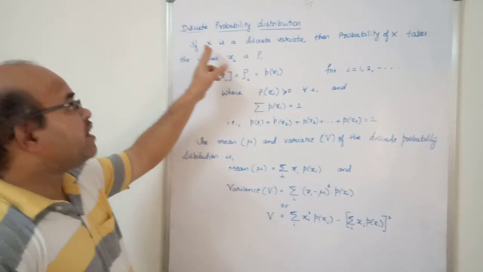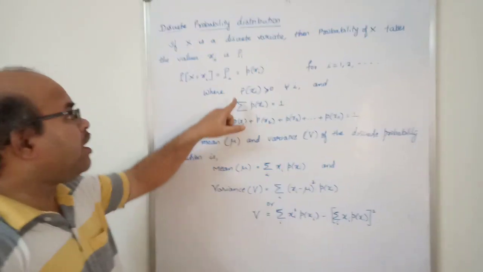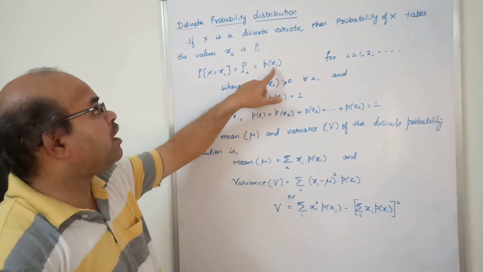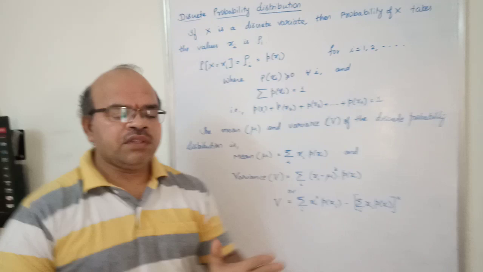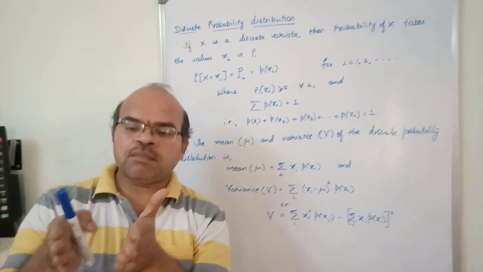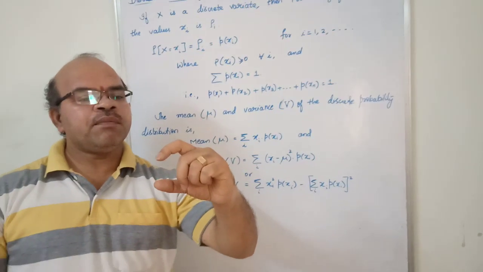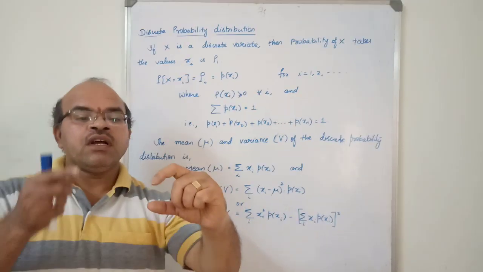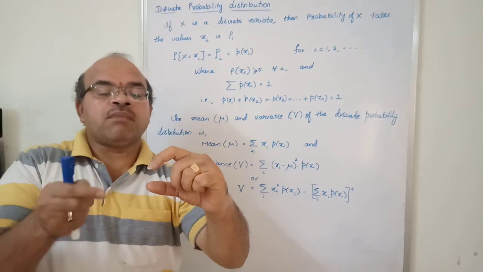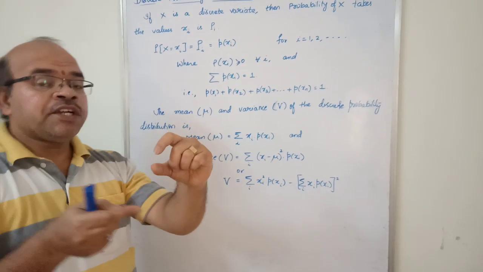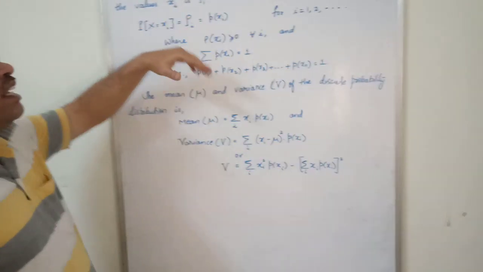What is this? If x is a discrete random variable, then p of x can be considered a discrete probability distribution. So discrete random variable and discrete probability distribution are related to each other. If x is a discrete random variable, the probability of that x will be called a discrete probability distribution.